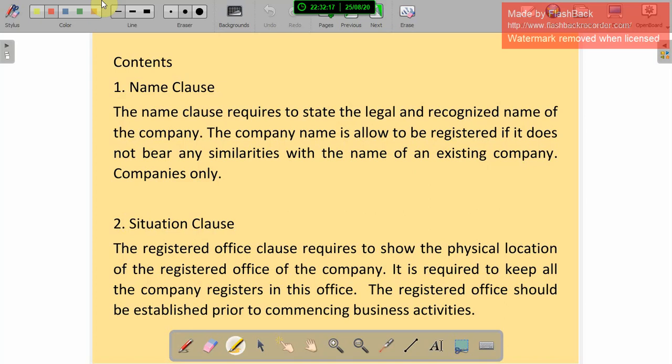It is required to keep all the company registers in that office. The registered office should be established prior to commencing business activity, and in that office they have to do all the business activities. That is the situation clause. So name clause means the name of the company, and situation clause means the physical location of the company.